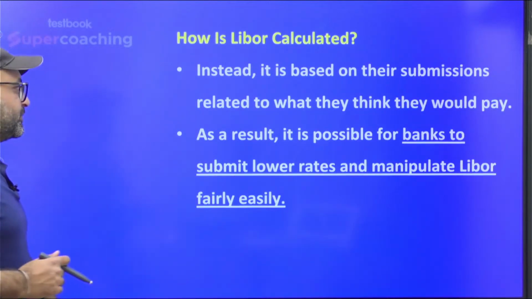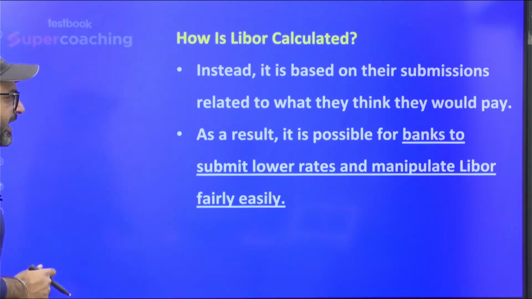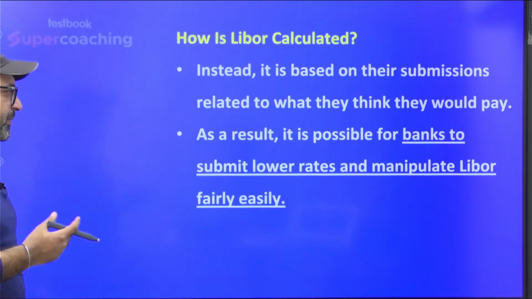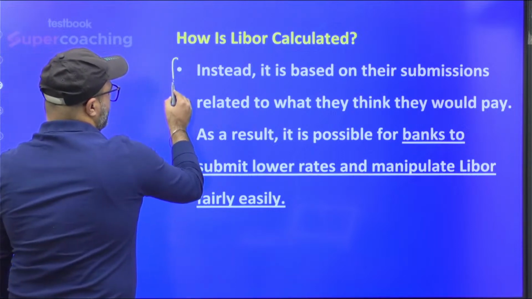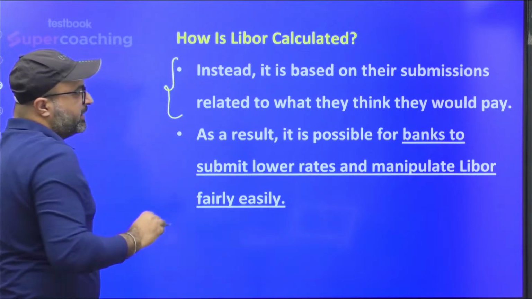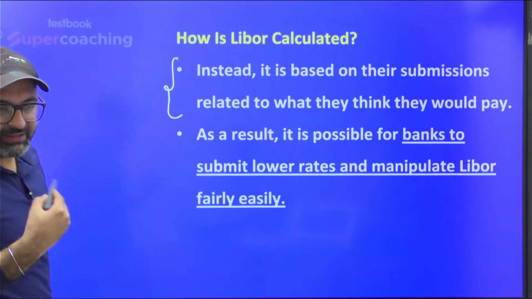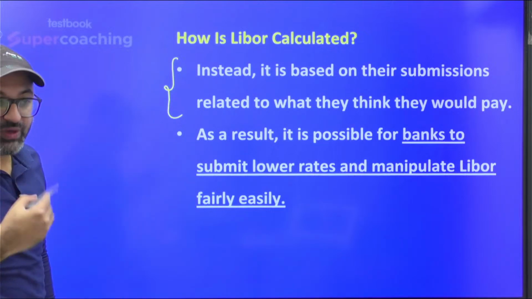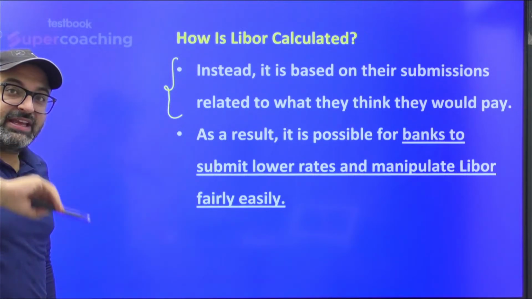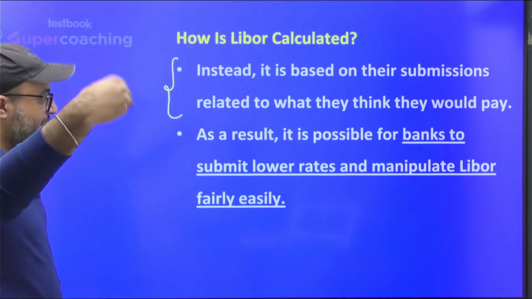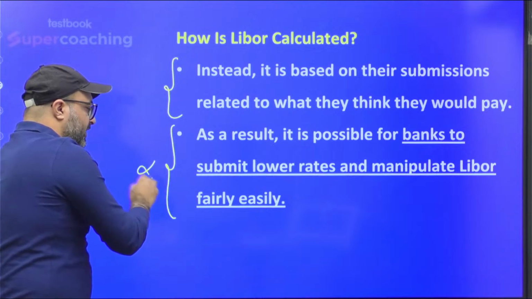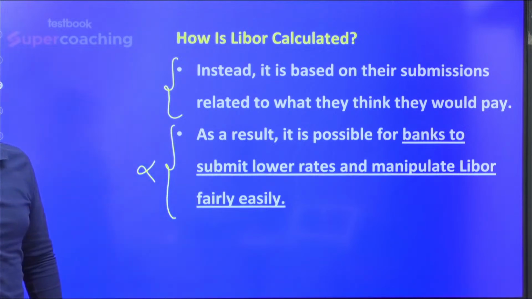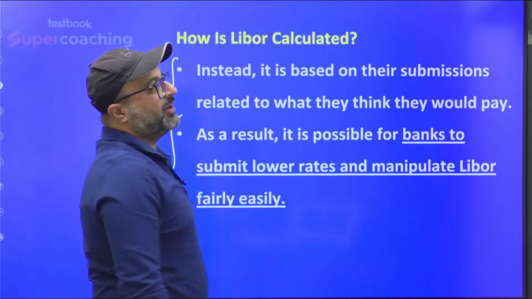Moving on to the next point. Instead, it is based on the submissions related to what they think they would pay. As a result, it is not calculated on the rates which are actually paid, rather on the rates which they are ready to pay, which they will be paying in the near future, but there is a possibility of what? There is a possibility of fraud, there is a possibility of manipulation.